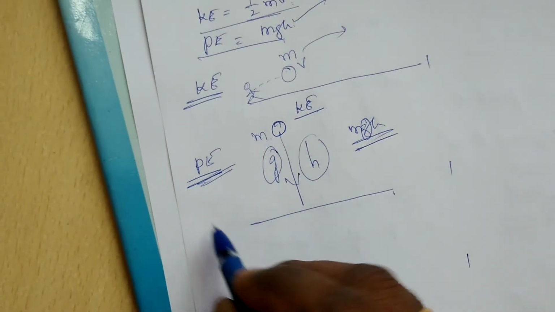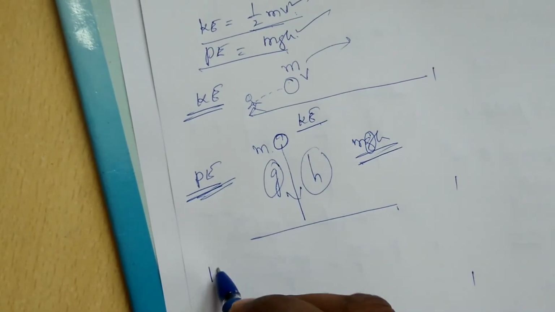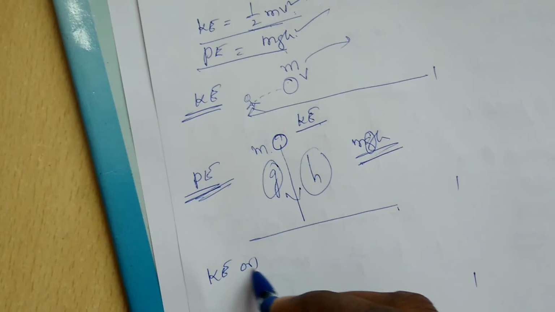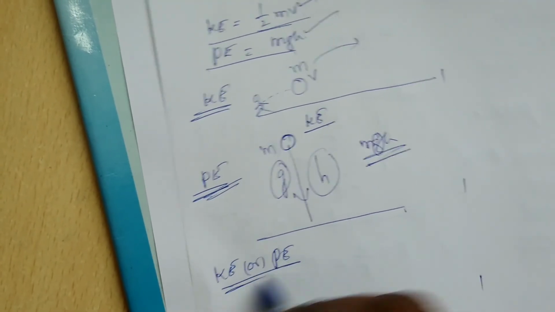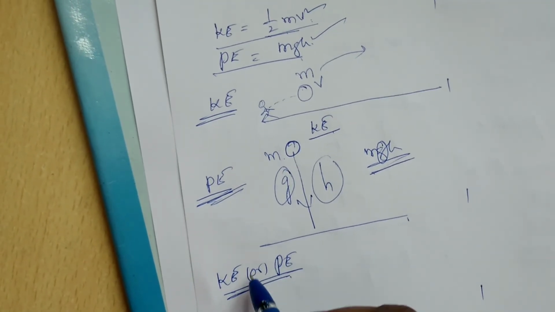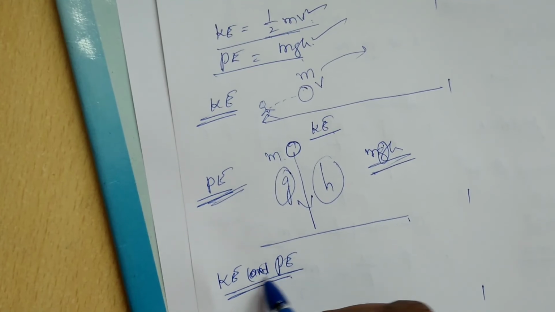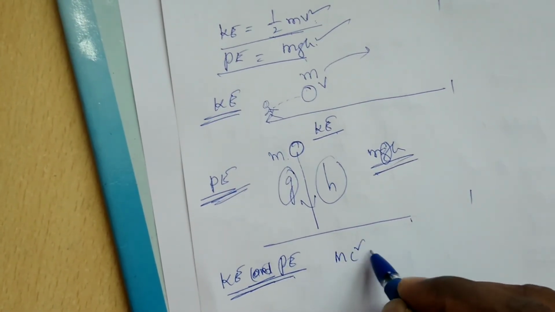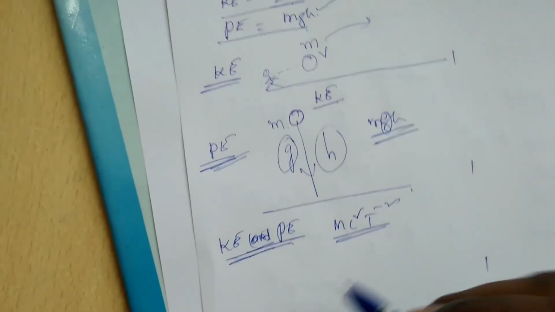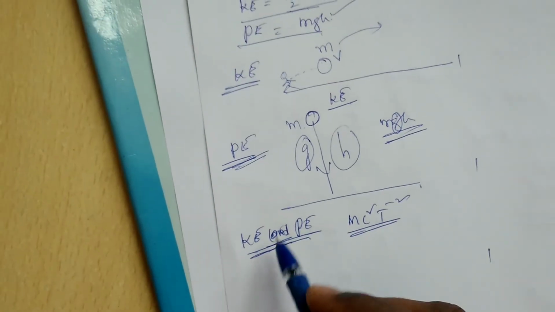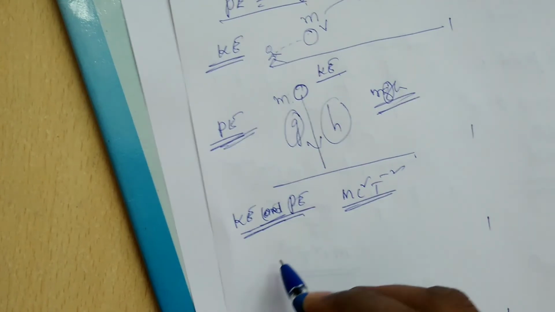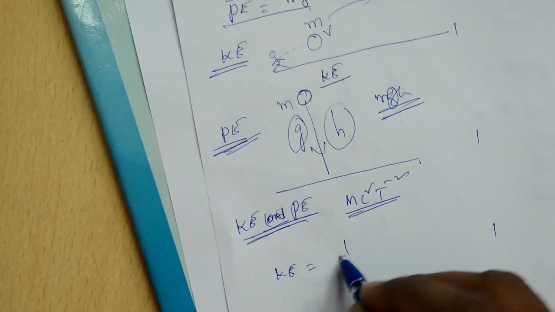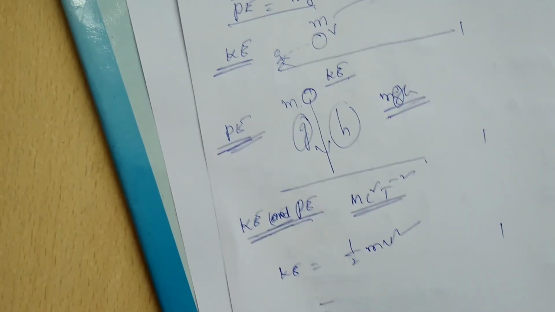The dimensional formula of potential energy and kinetic energy are both the same: M L square T power minus 2. Why? Because kinetic energy is half mv square.